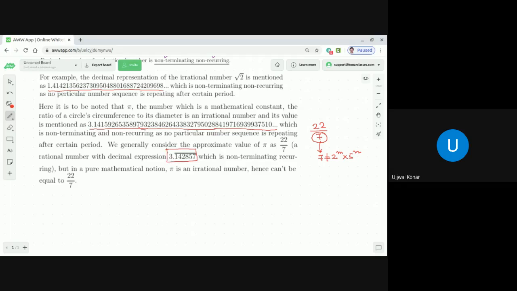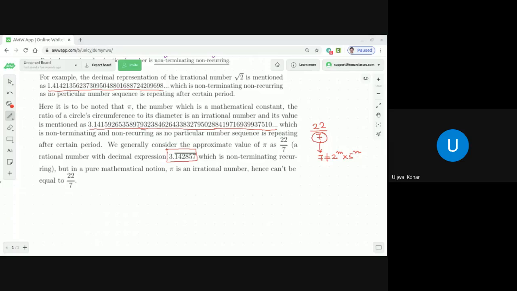But in pure mathematical notation, pi is an irrational number. Hence, it cannot be exactly equal to 22 by 7. But we use 22 by 7 because that is what is important. Later, if you go for any science entrance test interview, this kind of question is generally asked: what is the true value of pi? Then you should answer that the true value of pi is not possible to give with exact accuracy because it is an irrational number and its decimal expansion is non-terminating and non-recurring. But as an approximation, we take the value of pi as 22 by 7.